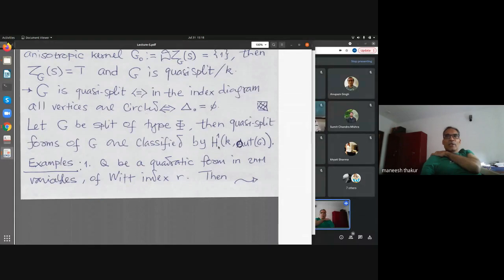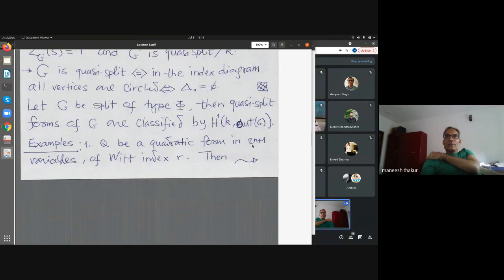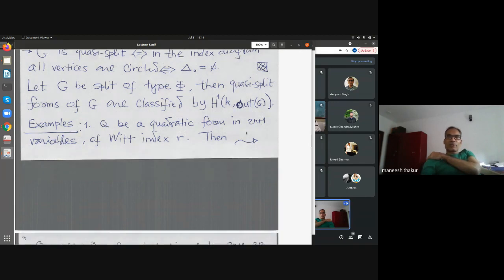Typically a quasi-split group is constructed by Galois descent from a Galois extension. This set is just the set of all homomorphisms from the Galois group to this group, because the Galois action here is trivial. Using that homomorphism, you define a new Galois action on the split group and take fixed points of that action to get the corresponding quasi-split group.